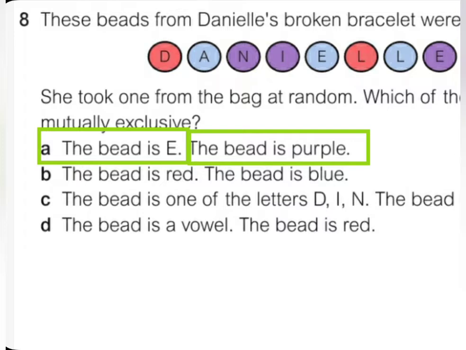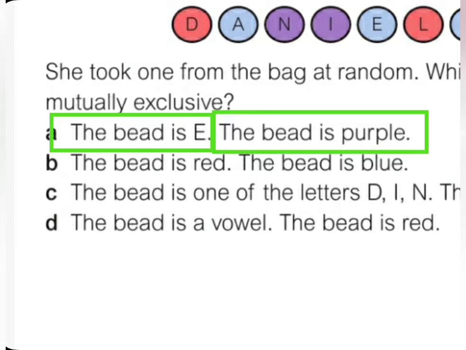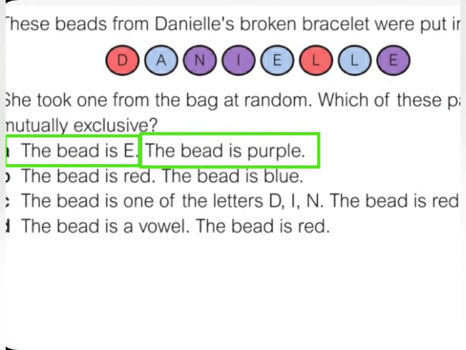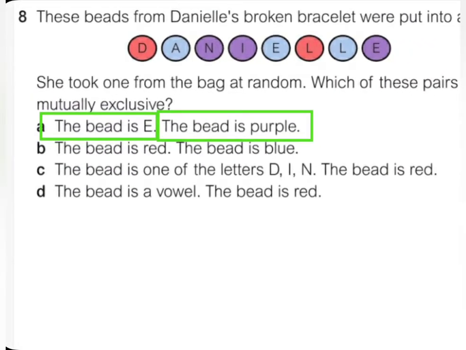Now, my question is, do these events meet in one bead or not? And remember guys, they have to meet in one bead to not be mutually exclusive. But if they don't meet at all, it means they are mutually exclusive. So these two events, if they meet in one bead, it means it's not mutually exclusive.